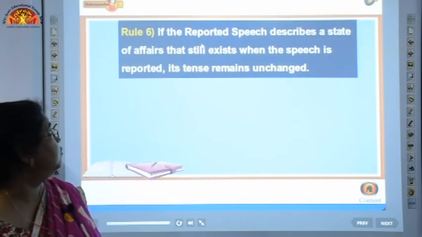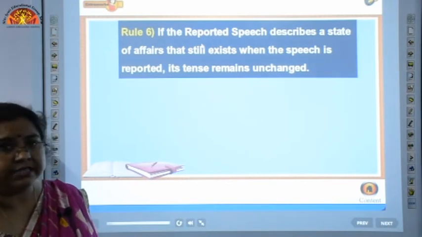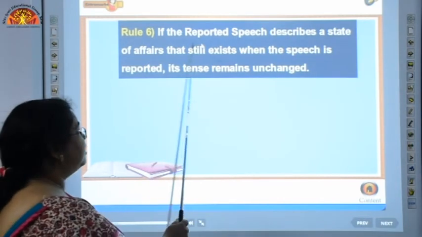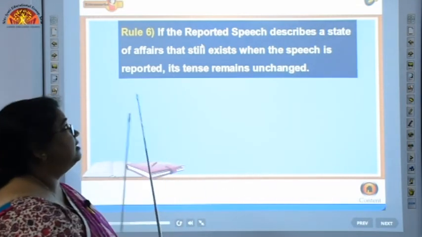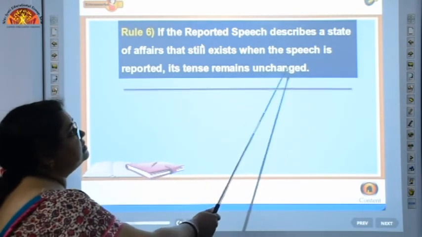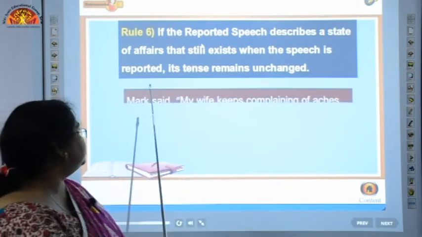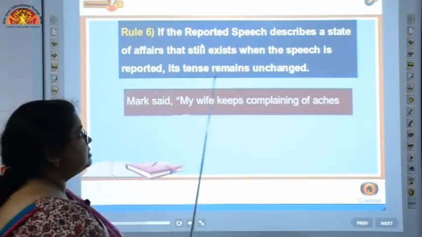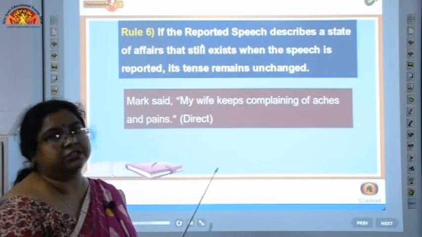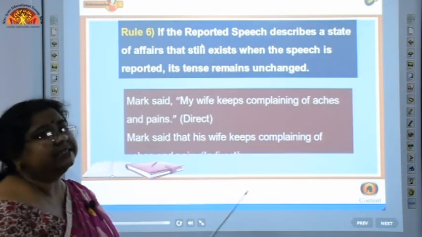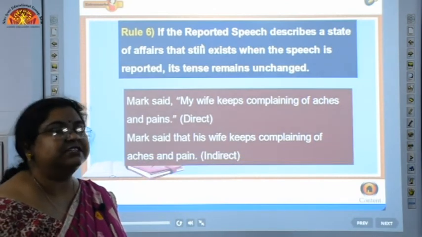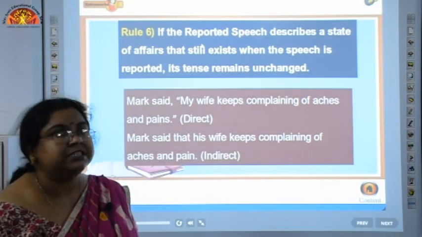Let us move to rule 6 here. Now rule 6 says that if the reported speech describes a state of affairs that still exists when the speech is reported, its tense remains unchanged. Now this is another rule here that there is a state of affairs which is being talked about in the reported speech.